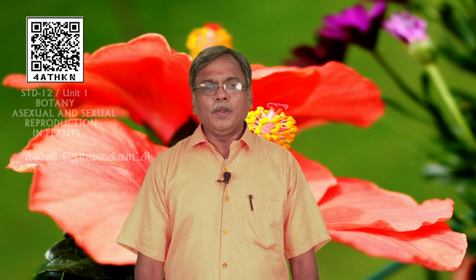The grafting consists of two plant parts. One is called as stalk, the plant which is in contact with the soil. Then scion, the plant used for grafting, present on the stalk plant. Example, citrus, mango and apple. So what is the use of such type of grafting? We are able to produce the product from the plants which consists of the desirable characters of the two plants. That is the benefit of grafting.